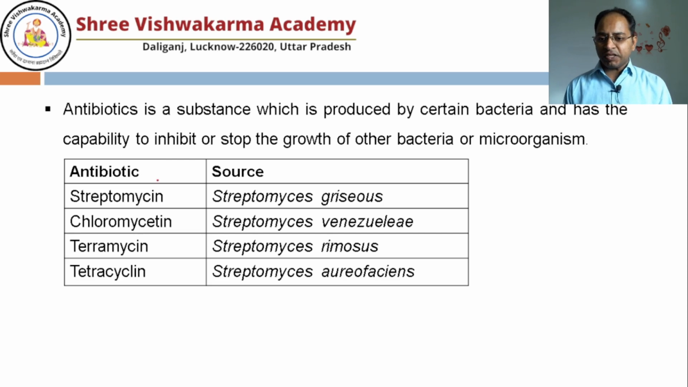Like streptomycin, which was produced by Streptomyces griseus, and these are available in the form of injections and tablets. Chloromycetin is produced by Streptomyces venezuelae. Terramycin, Streptomyces rimosus. Tetracycline, the well-known, Streptomyces aureofaciens. So from bacteria itself, we are getting many antibiotics.